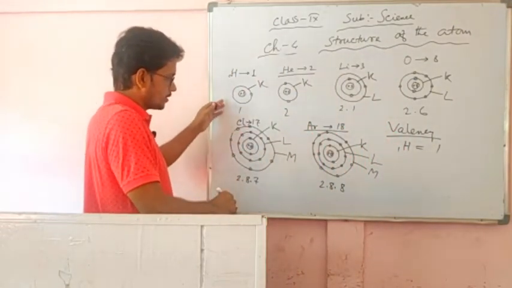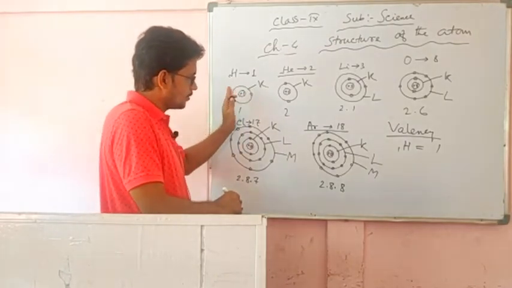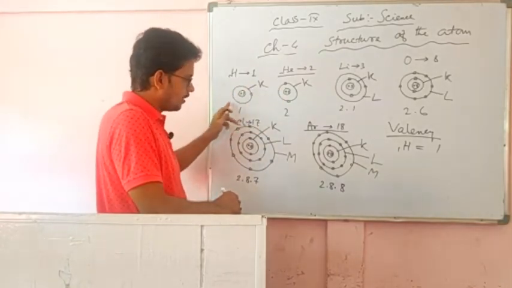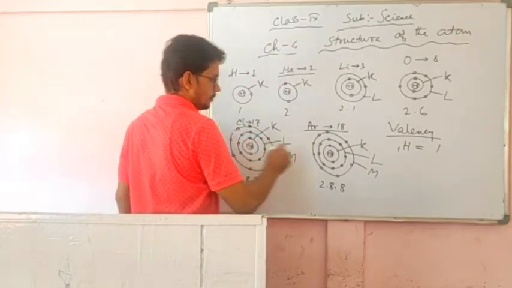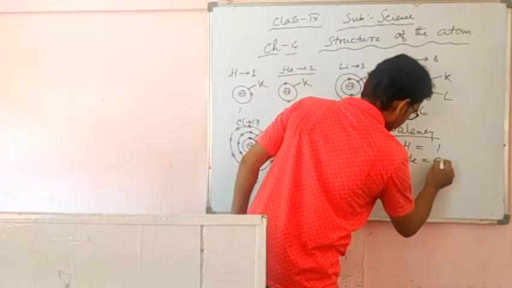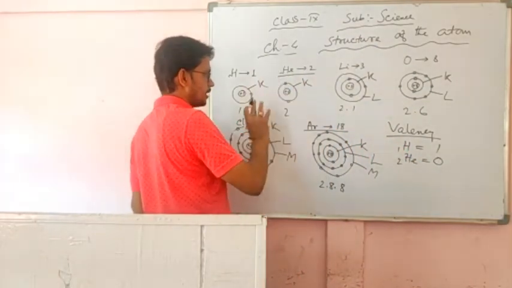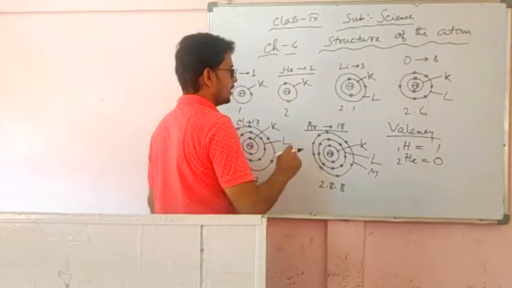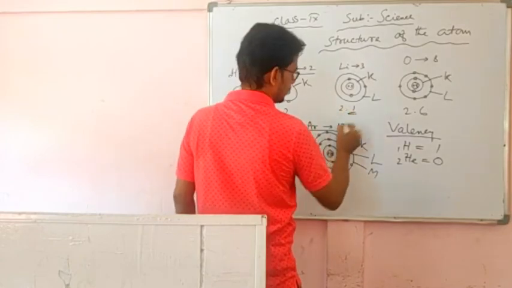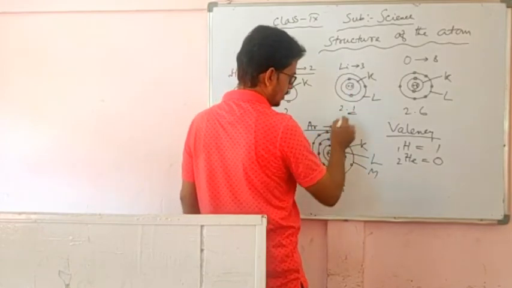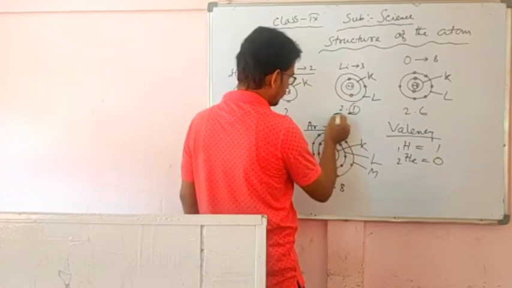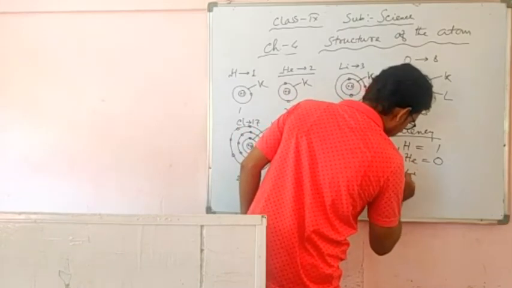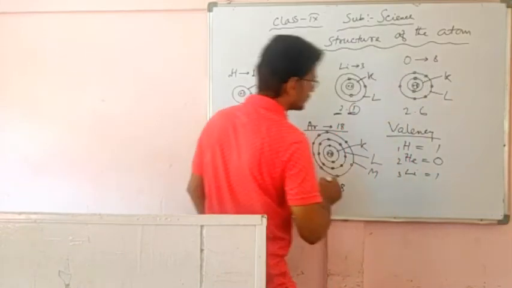From that point of view, understand? Hydrogen has only one; if there is another one, it will be balanced and attain stability like helium. Helium has 2. Now the valency of helium is 0 because it is already stable. 2 electrons are there; in the first orbit a maximum of 2 can stay. Now lithium has 3, with 1 in the last orbit. If lithium releases this 1 electron, it will have 2 like helium. So lithium will release 1 electron and the valency of lithium is 1.